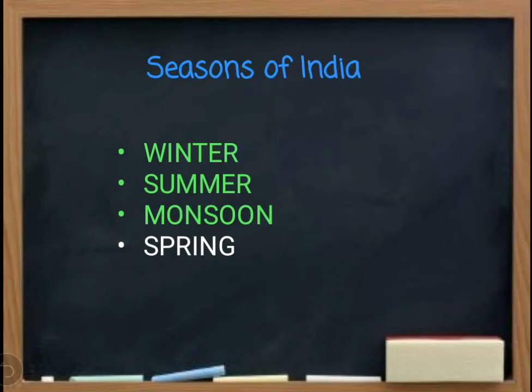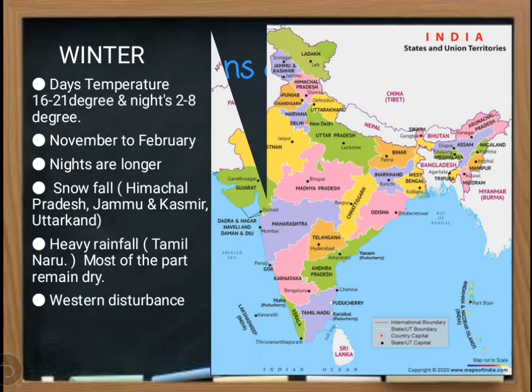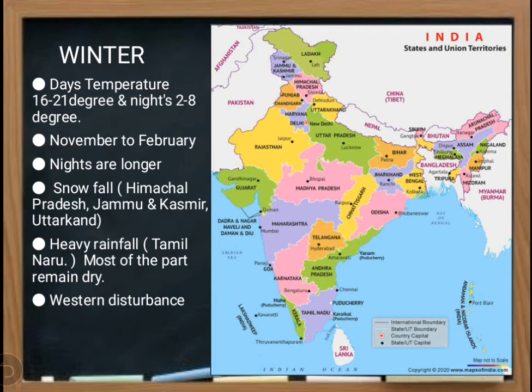In India, we have mainly 4 seasons: winter, summer, monsoon, spring. Sometimes we can't understand spring, but these three, the upper three, are clearly visible to us: winter, summer and monsoon season. Let us learn the seasons well. Let us first learn about winter. The winter season starts from November and lasts till February.